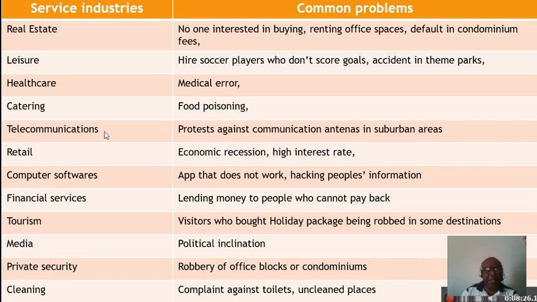For the telecommunications, we may have protests against communication antennas in suburban areas. That is, they don't want antenna because of the effect of exposure, the microwaves you may have. So sometimes you have these protests. Another problem you may have with telecommunications may be the question of the price.